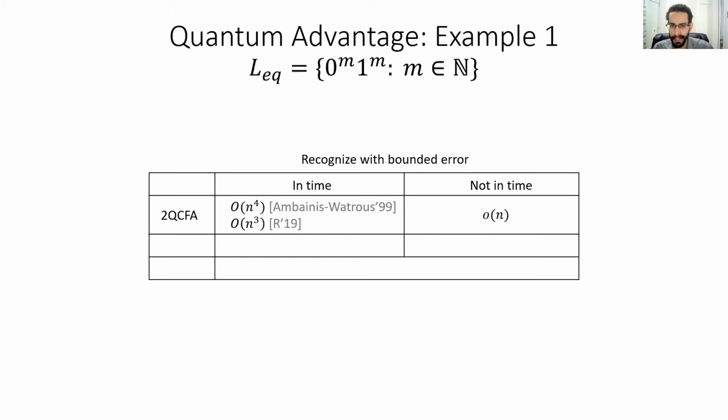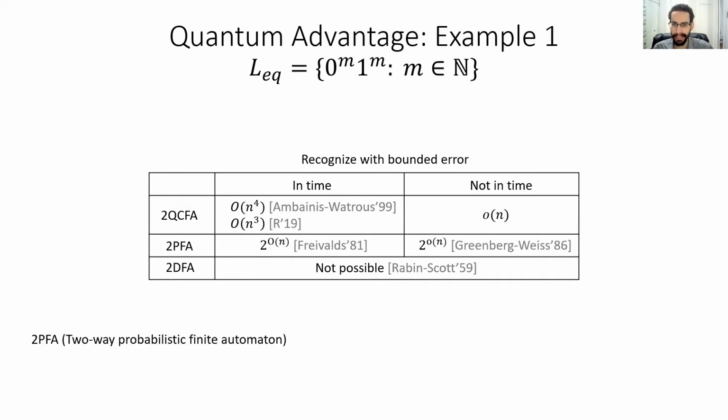Now, as a 2QCFA is just a 2DFA plus a quantum register, it's natural to compare 2QCFA with 2DFA, where it's known that 2DFA cannot recognize this language in any time bound. However, to be completely fair, we should also compare 2QCFA with 2PFA, two-way probabilistic finite automata, which are simply 2DFA that have been augmented with the ability to flip coins, as probabilistic computation is a particular case of classical computation.